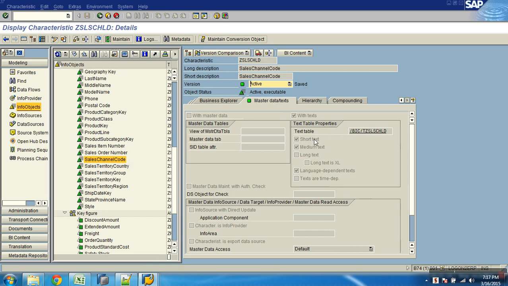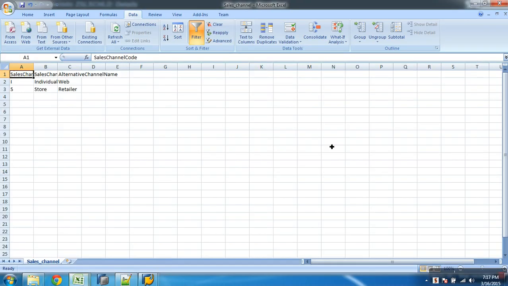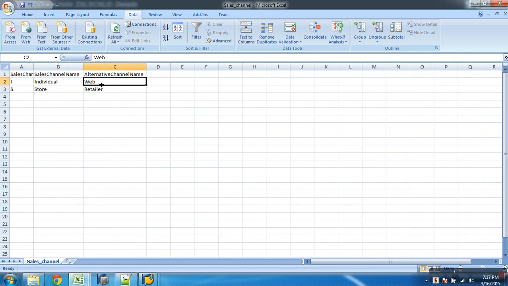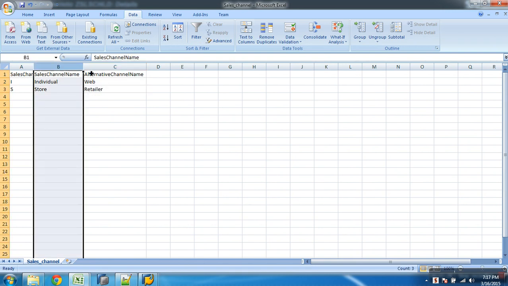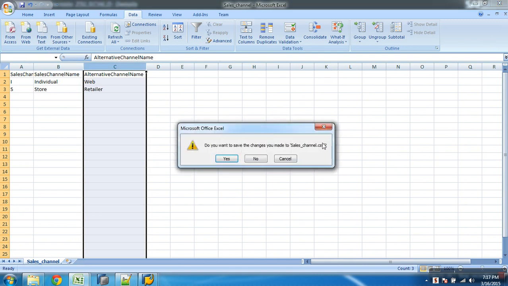Yes. So my target table is ready with short and medium. And let me open the sales channel file. It has the key. I am considering this as short, this I'll take to medium. Okay. Done. My file is also ready.